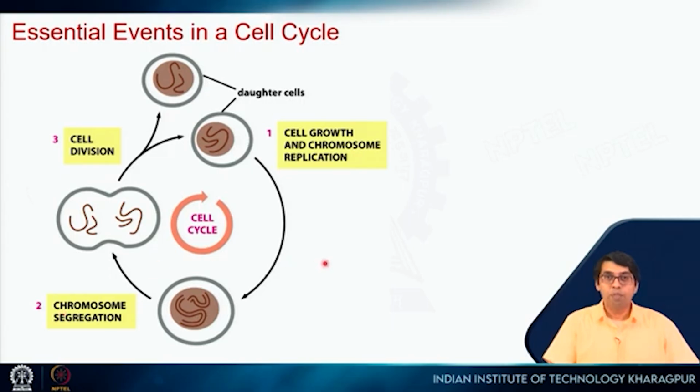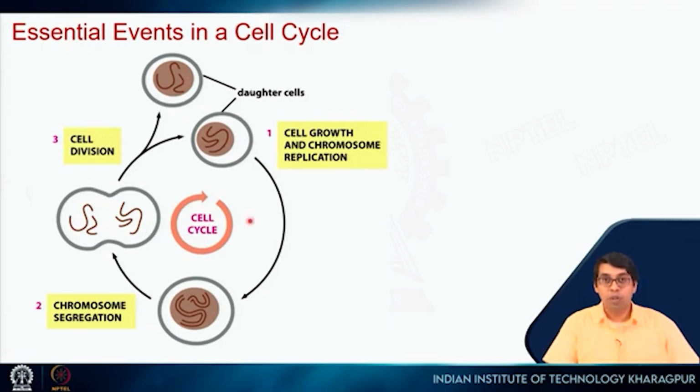Okay, so just a reminder about the cell cycle. We have already seen this, that a cell decides to divide, right? So there is cell growth and chromosomal replication that happens in the S phase. Then in the metaphase, chromosome segregation happens, and then we get the cell division. So two daughter cells are formed, right? And we have seen in case of stem cells that it can be symmetric division or asymmetric division, right?